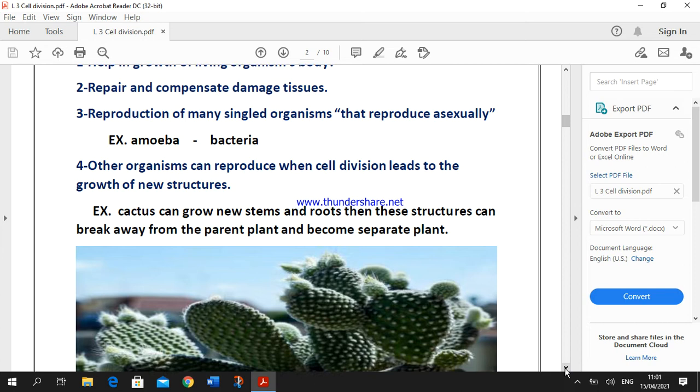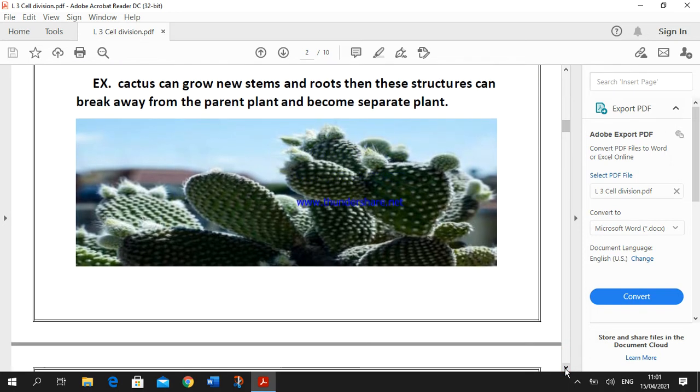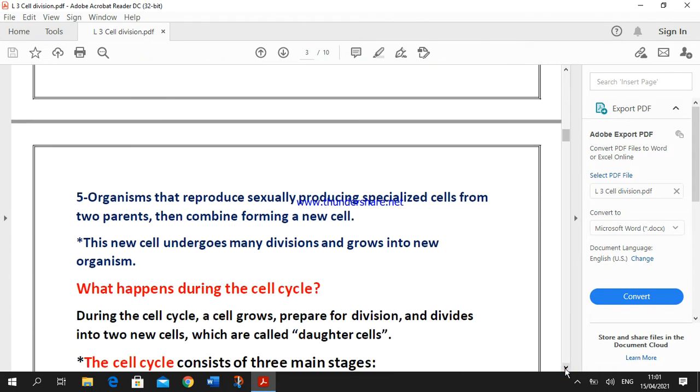Also, number 4, other organisms can reproduce when cell division helps them to form a new structure, like a cactus plant can grow new stems, new roots, and these structures can break away from the parent plant and become a separate plant. Okay. Number 5. Also, the organisms reproduced sexually